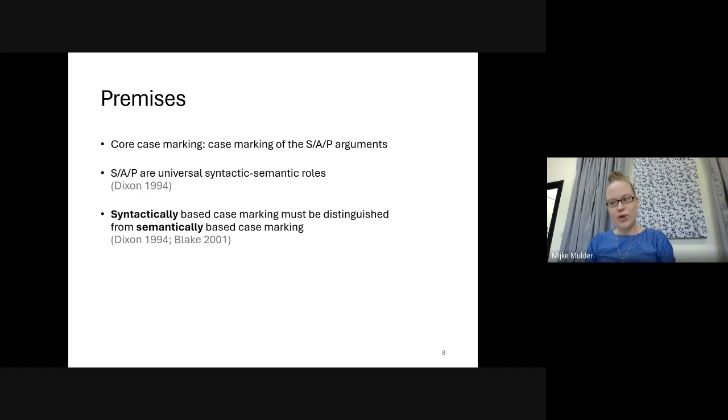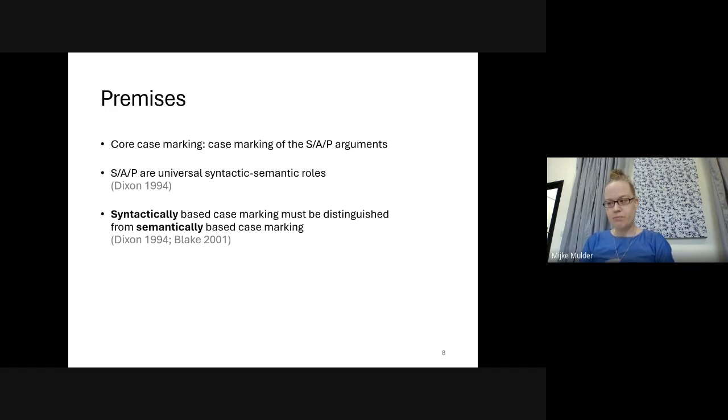I follow a broad definition of case in the sense that these markers need not necessarily be bound elements. A narrow definition of case marking would consider only bound case markers as true case markers. Among Tibeto-Burman languages, we often find case clitics or even postpositions, though sometimes it may be difficult to determine whether we are dealing with a clitic or an adposition. So a second premise is that these SAP roles are universal. That is, they are relevant to every natural language.